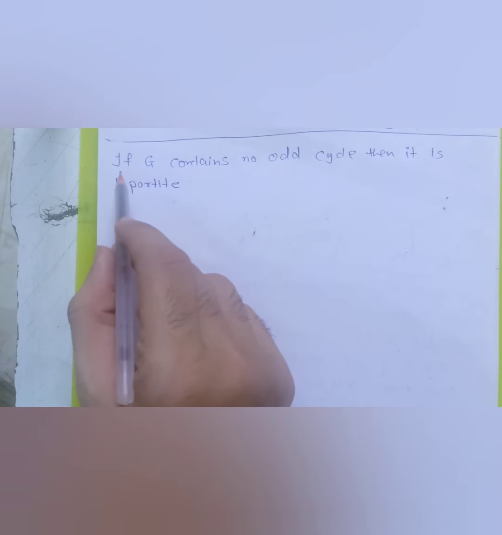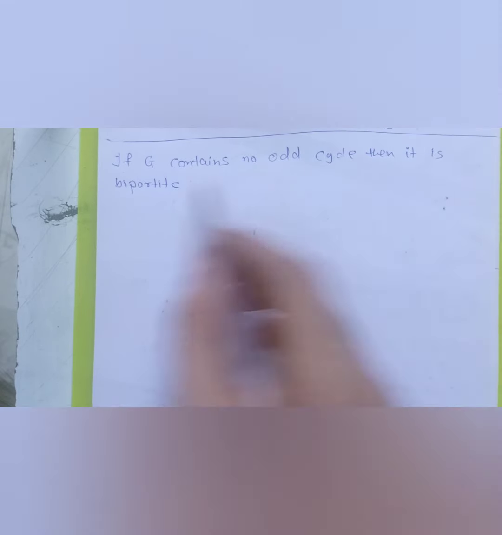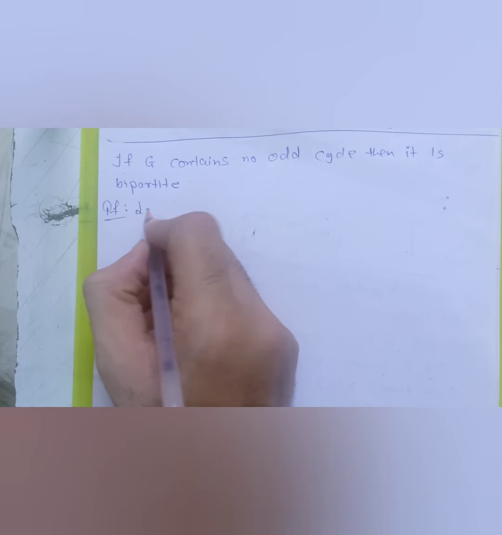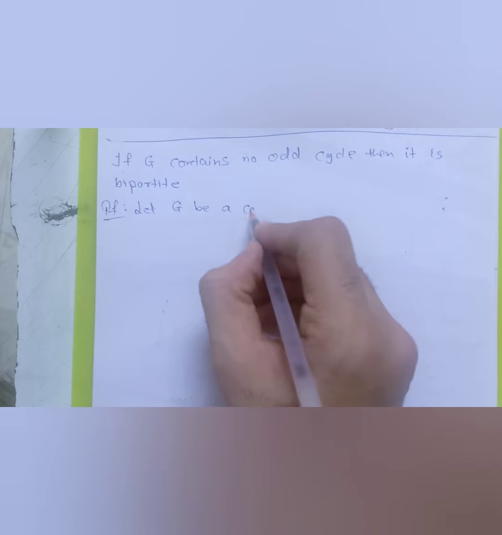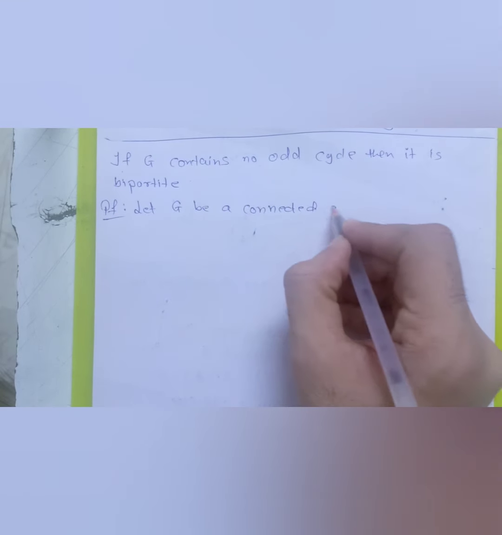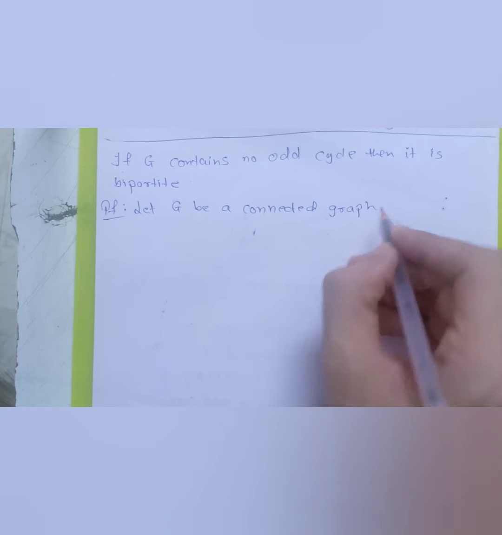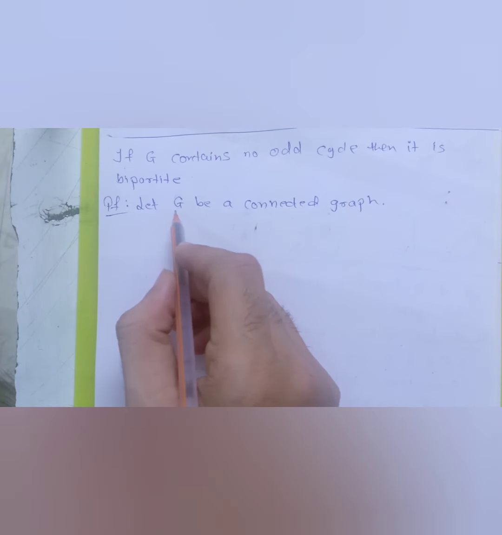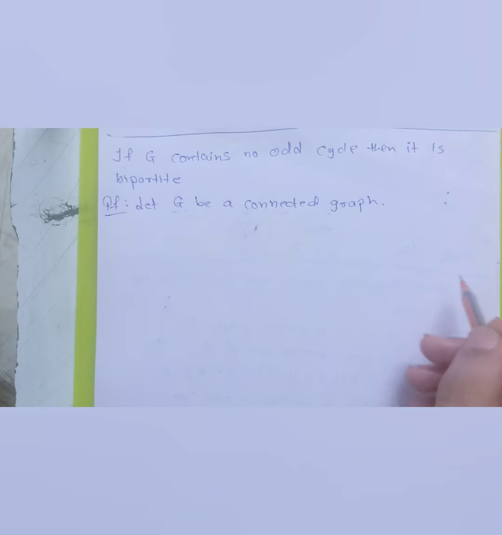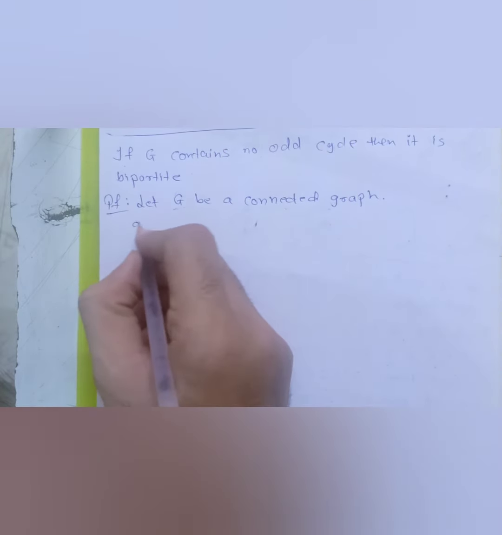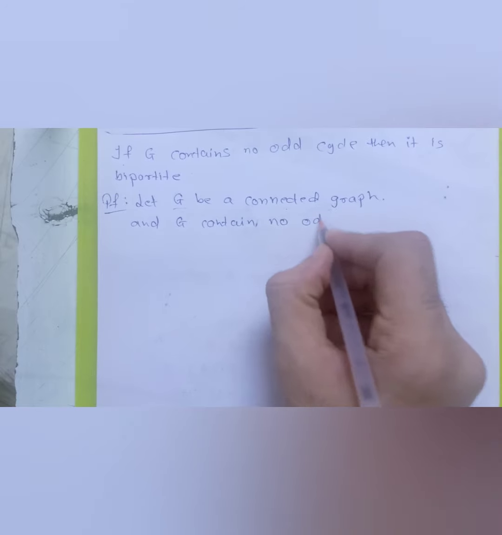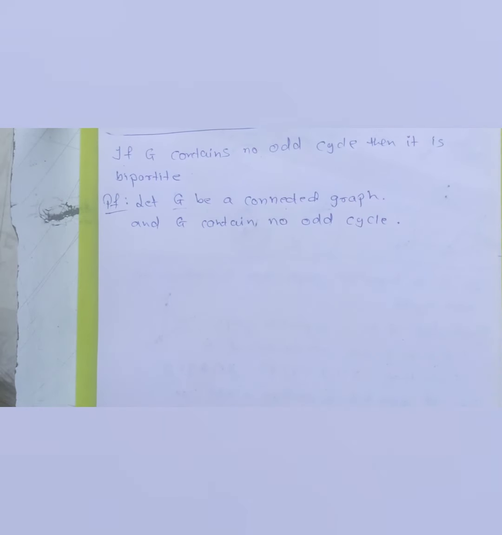I have written the statement down. The statement is: if G contains no odd cycle, then it is bipartite. As I said, the proof will start like this: let G be a connected graph. In the later part, we will take the graph G to be not connected, a disconnected graph, and we will have a different section of proof over there. So first, if G is a connected graph, we will try to prove this entire statement. Let G be a connected graph and G contain no odd cycle. This is the hypothesis with which we are starting the proof.